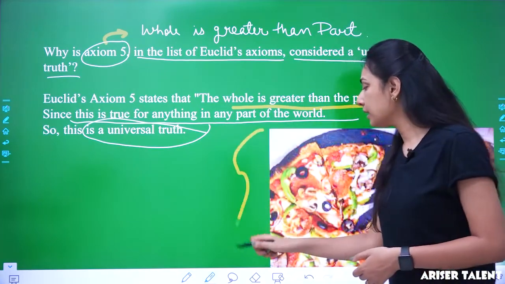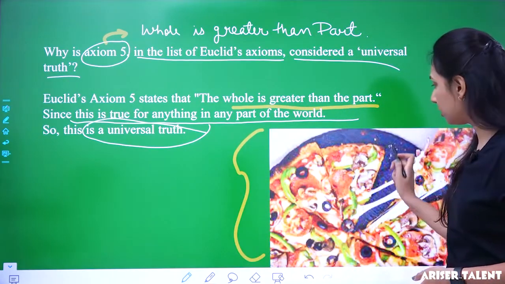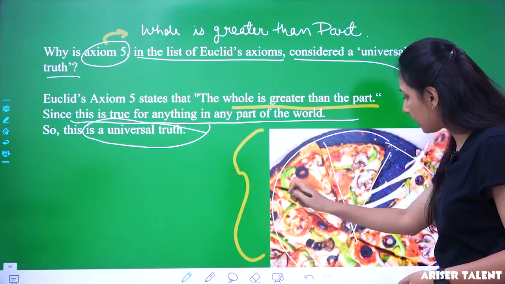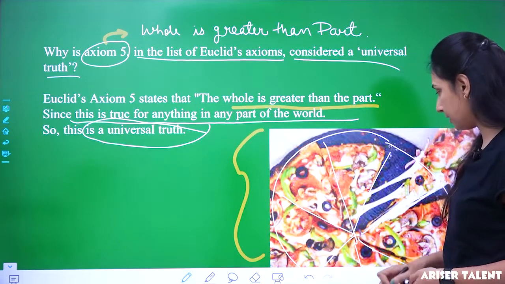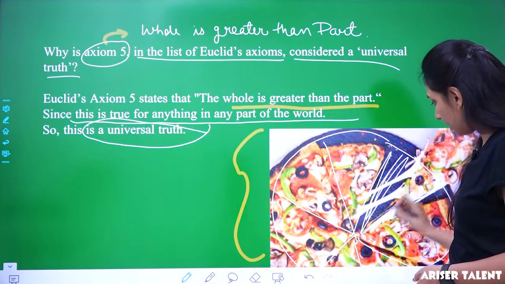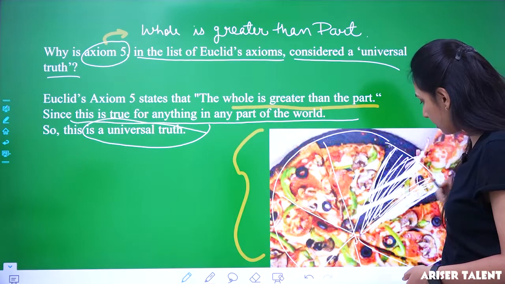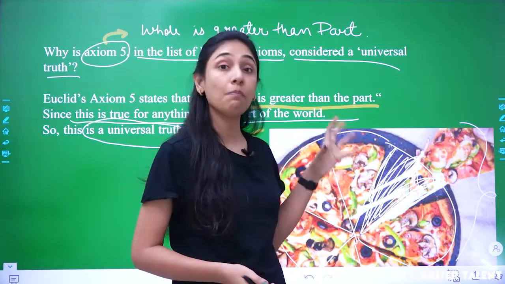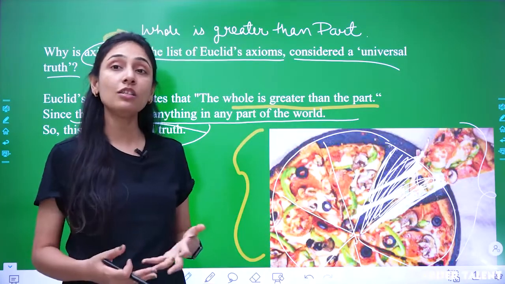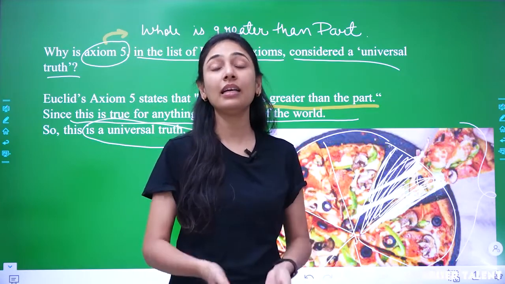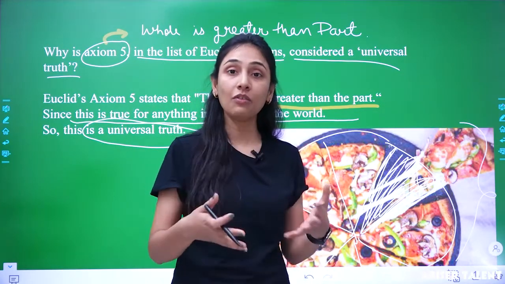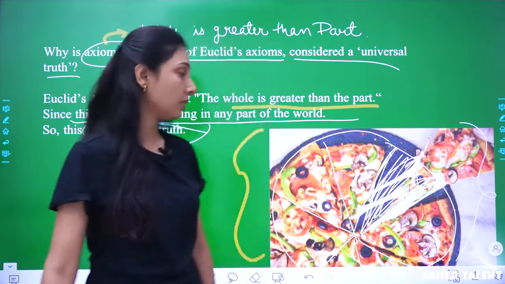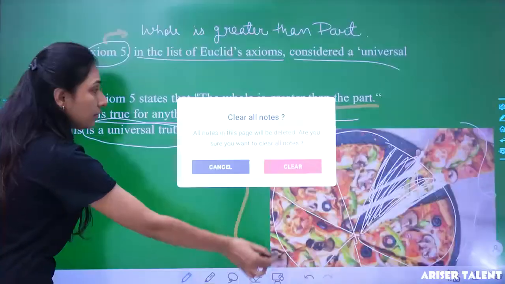Okay, so here is a diagrammatic representation of this. Suppose you have ordered a pizza, and this pizza came in these slices. If I am demanding one slice from you, and I say this one slice is mine, then this slice, the part of the pizza, will always be smaller than the pizza. Or you can say that the whole pizza will be greater or bigger than the piece of it or part of it, right? Okay, so is it understandable to you guys?